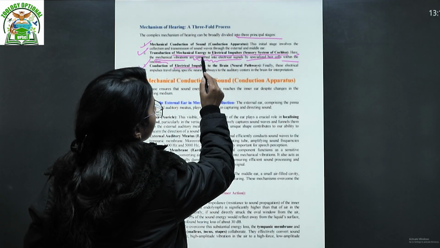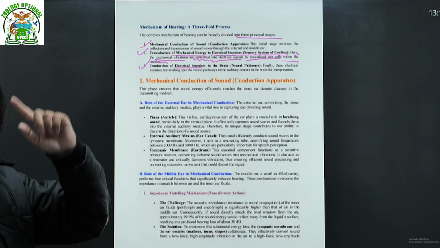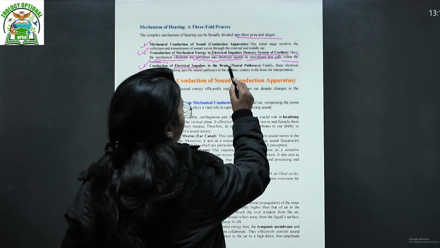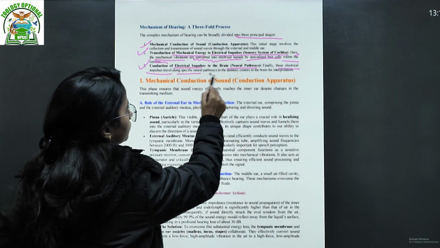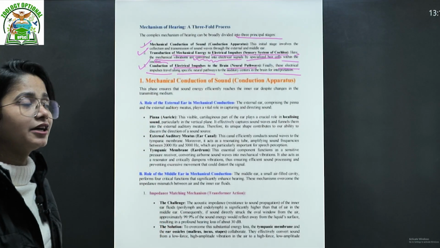When it is converted into an electrical signal, it is sent to the brain as a nerve impulse. That is your neural pathway. Finally, these electrical impulses travel along the specific neural pathway to the auditory center in the brain for interpretation.